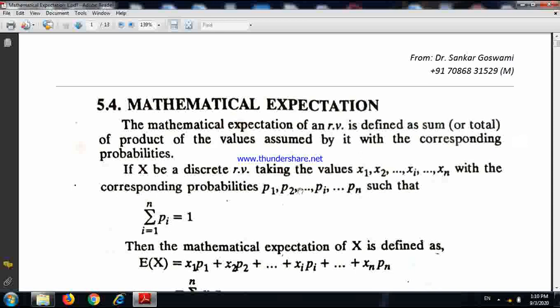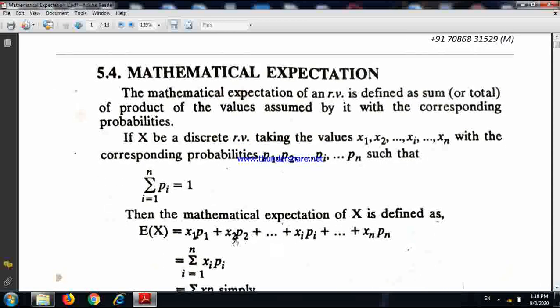Now we assume that if x is a discrete random variable, and suppose it takes the values x1, x2 up to xn with probabilities p1, p2 up to pn, and the sum of the probabilities is equal to 1. Then mathematical expectation is the sum of the product of the values with the corresponding probability. That means the product of the first value with the corresponding probability plus the product of the second value with the corresponding probability. In this way, up to the product of the last value with the corresponding probability. This is called the mathematical definition.